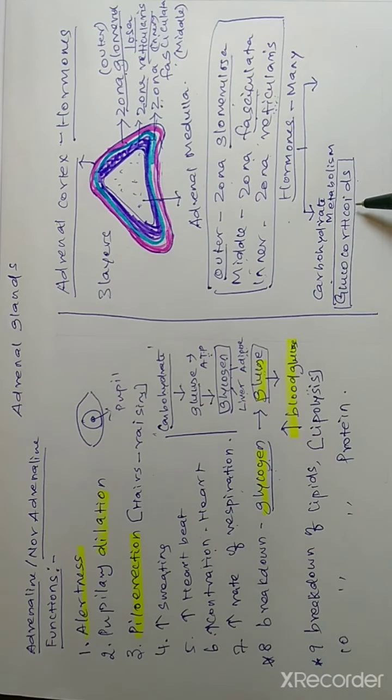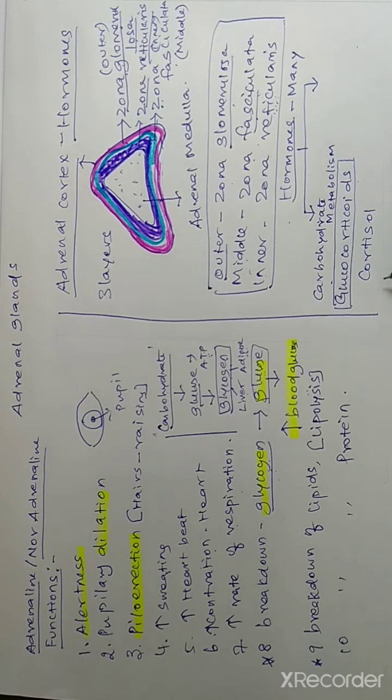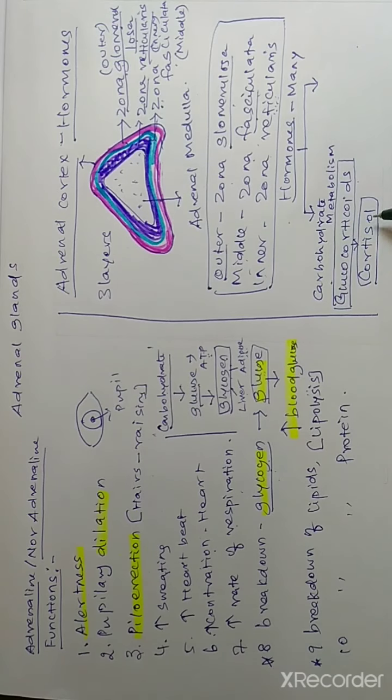In our body, the main glucocorticoid, remember that, because there are a lot of glucocorticoid hormones, the main glucocorticoid in our body is cortisol. It's cortisol. It's the main glucocorticoid.